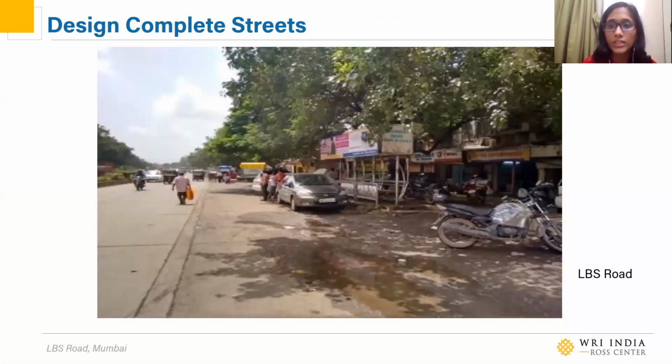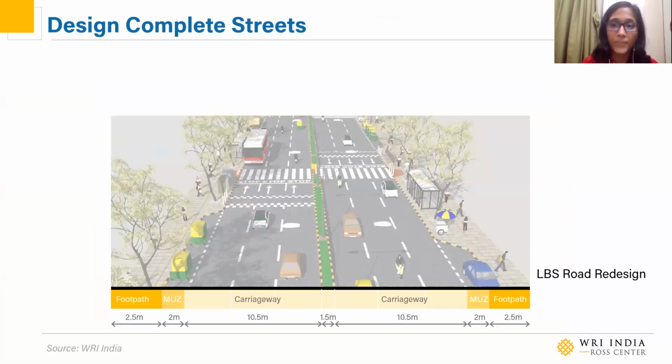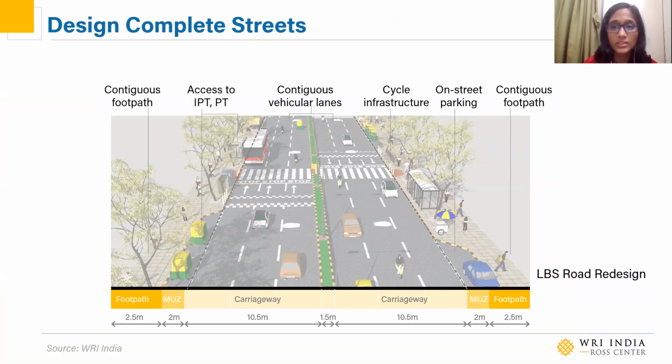Closer home, this concept has been implemented on LBS Road in Mumbai. You remember this picture which we had seen earlier of LBS Road. And LBS today has now been redesigned for every street user. One of the first things we did is that we fixed the travel lanes at 10.5 meters as the carriageway and having 3 travel lanes, and then we designed the edges. So today, there are contiguous footpaths for pedestrians, space for on-street parking, dedicated auto taxi stands, bus stops, and even cycle infrastructure. So in this case, again, every user has an assigned mobility corridor.